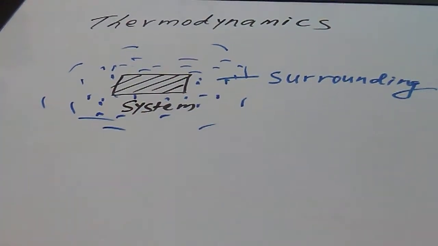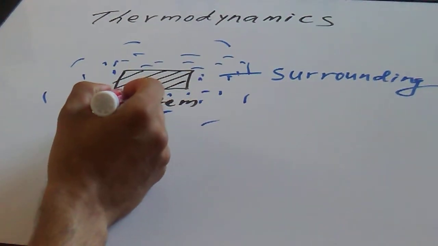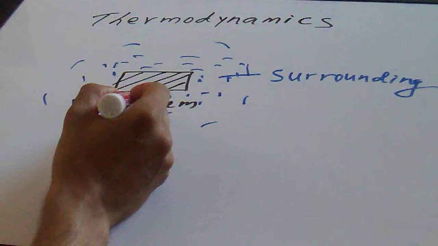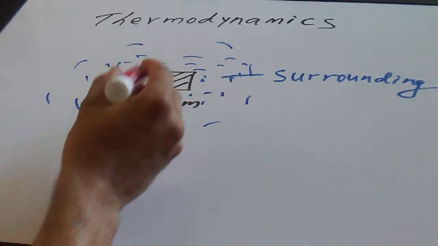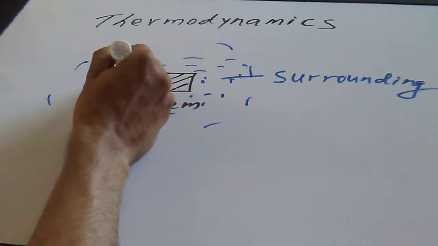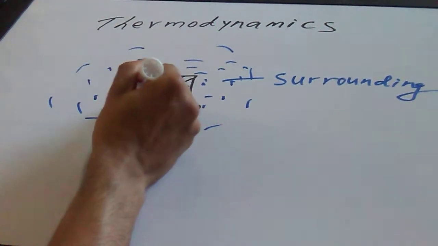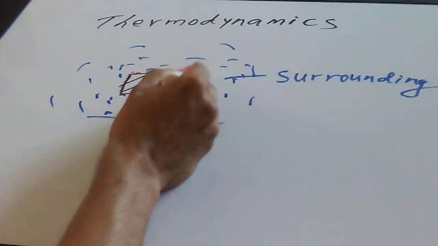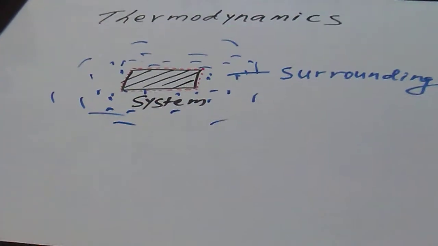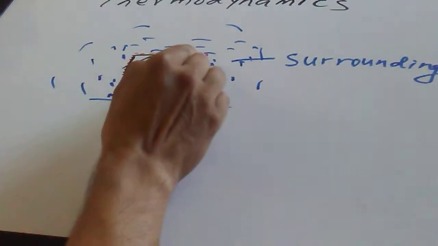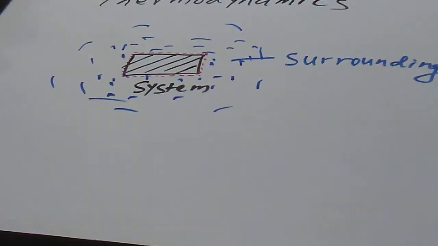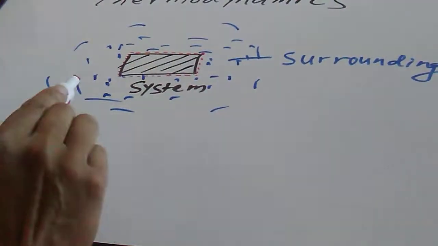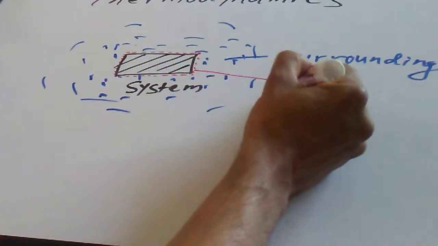There is a very thin imaginary line that separates the system from the surrounding, and it is called the boundary. So let's draw a very thin imaginary line here. You see this red dotted line here? This line is called the boundary, because it separates the system from the surrounding. So inside is the system, this line is the boundary, and outside the boundary is the surrounding.